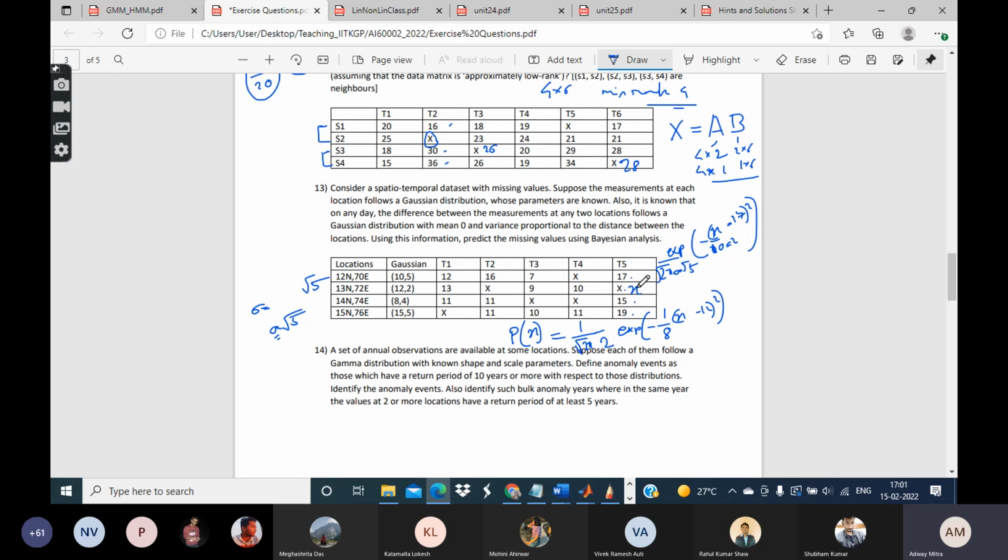So all these 4 PDFs which you have found, the overall distribution of x given all the other observations will have to be the product of all these 4 PDFs. And then of course you will have to choose x in such a way as to maximize the whole thing, right? You already know how to do that. It will be a bit of a complicated calculation, but you can do it. A similar kind of thing you can do for this location, and so on.